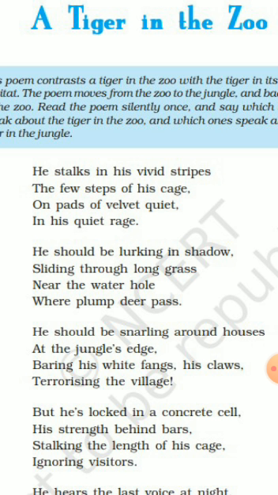Now, next stanza, the third stanza. He should be snarling, our silent bear, around houses, at the jungle's edge, baring his white fangs, his claws, terrorizing the village. The poet then gives another suggestion. What is the suggestion? That the tiger should be sitting at the jungle's edge, in close vicinity of a village. He should be terrorizing the people passing that way with its sharp teeth, baring its claws, and producing a low sound of anger.